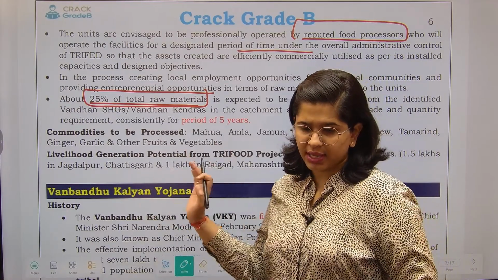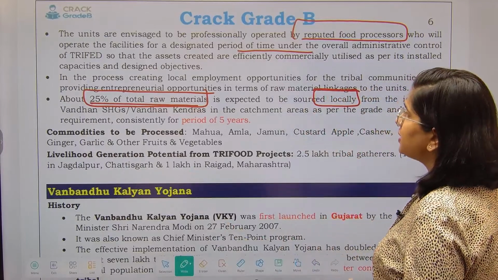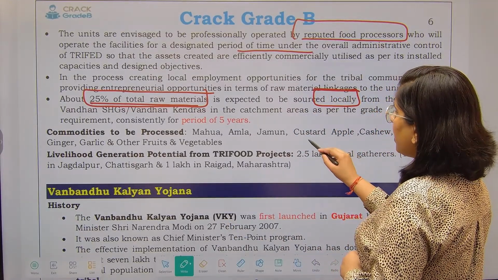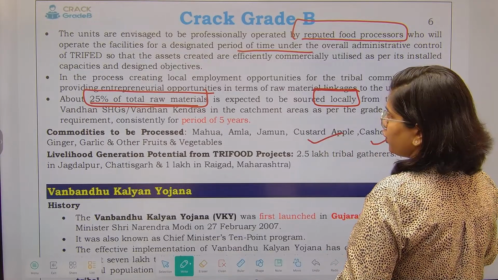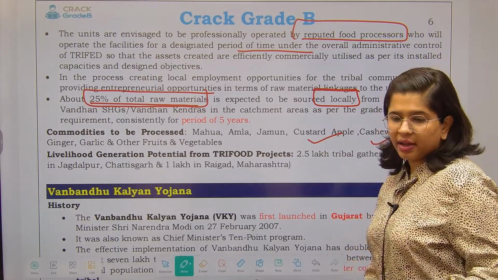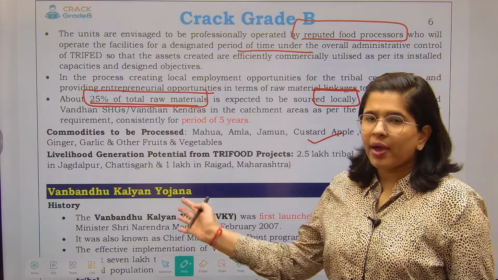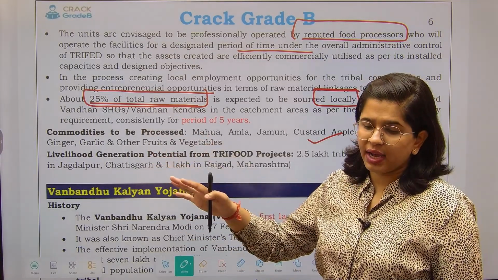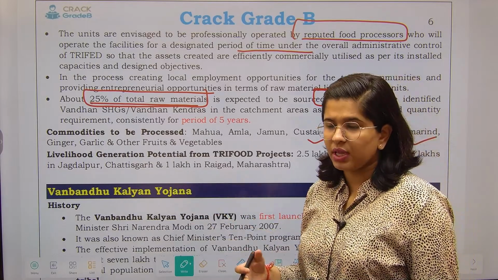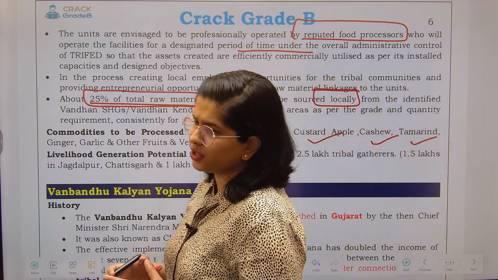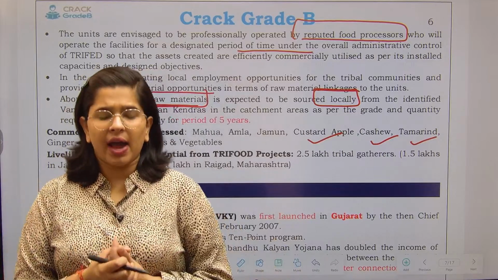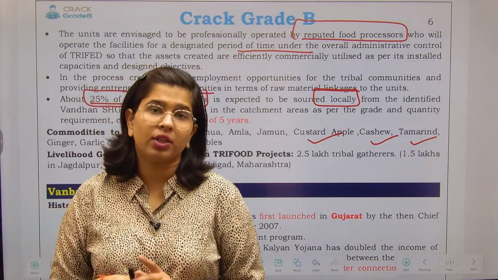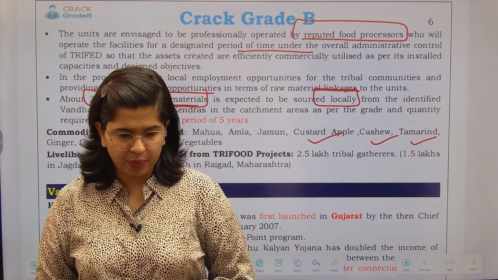Now what kind of commodities will be processed? Mahua, amla, jamun, custard apple, cashew, tamarind, garlic and other fruits and vegetables. Why did we not talk about this in the Vandhan Vikas Kendras? Because in Vandhan Vikas Kendras we are talking about upgradation as well as value addition for every kind of item. But under the Tri-Food we are specifically focusing on the food related component.